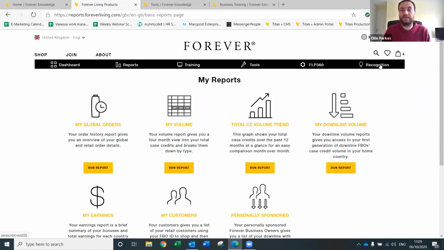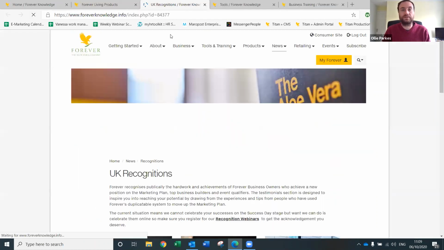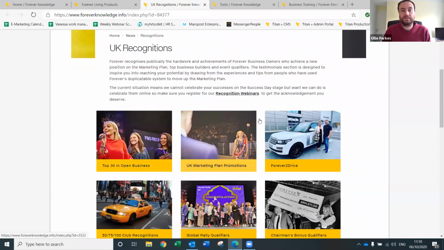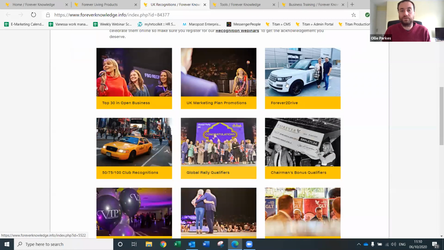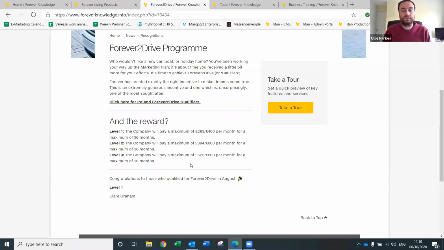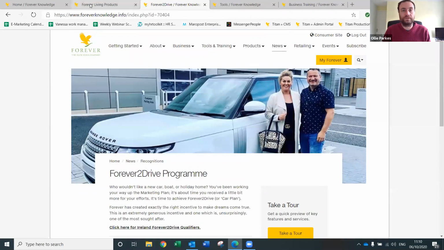Then we have recognition. Again, this goes out to Forever Knowledge, but we are building a new recognition area at the moment on .com. And under here, you can see all of the recognition areas. So if you want Forever to Drive, for example, you click on there and you'd see what it actually involved, and then who's qualified this month. So all of that information is on there.